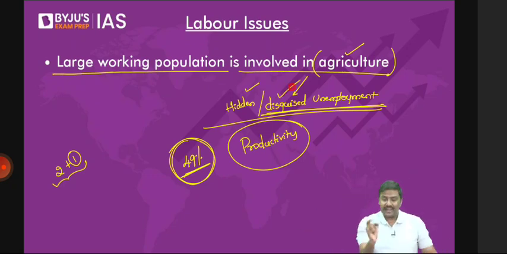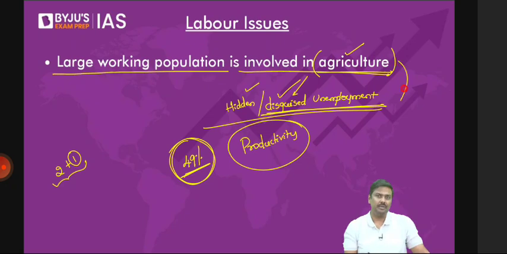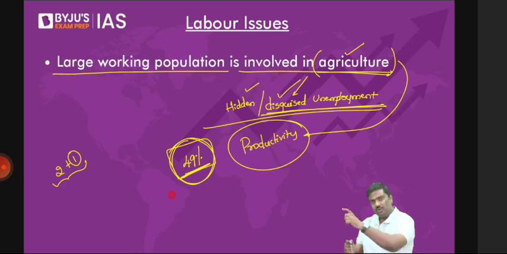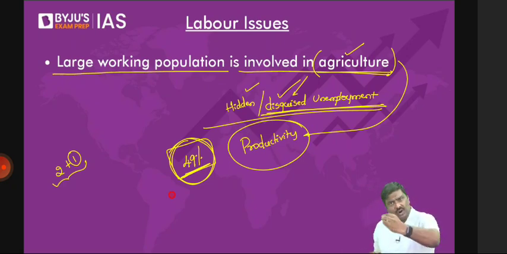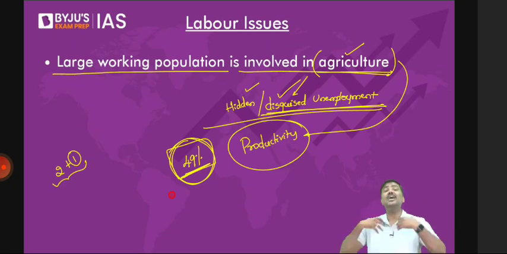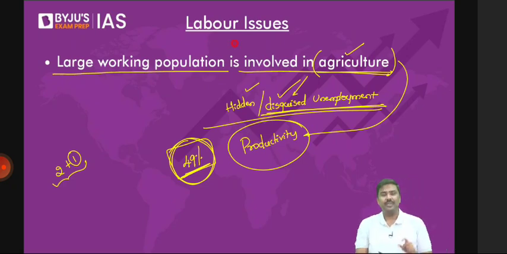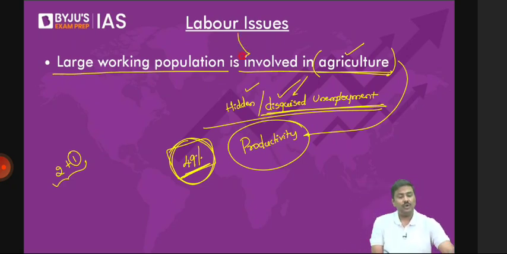And the agriculture sector is said to be a prime example of disguised unemployment. Generally, experts say that around 8 to 9% of the labor in the agriculture sector, even if you take them out of agriculture and move them to, let's say, manufacturing, the productivity of agriculture still will not change. It will remain the same. Which means extra labor is there in the agriculture sector. That is also one of the issues associated with the Indian labor market. So a large working population is involved in the agriculture sector.